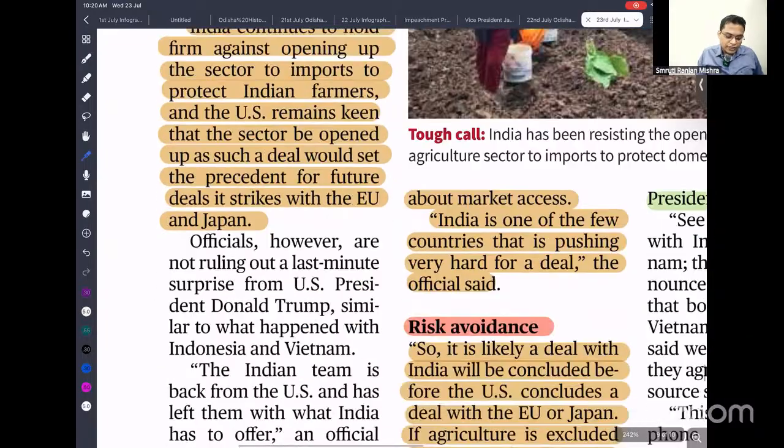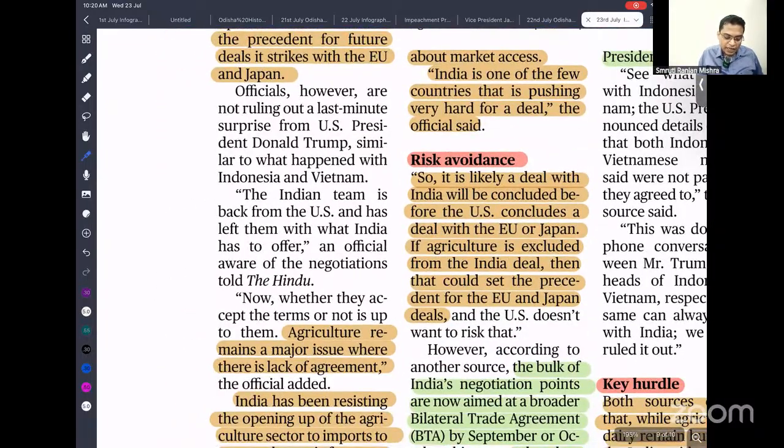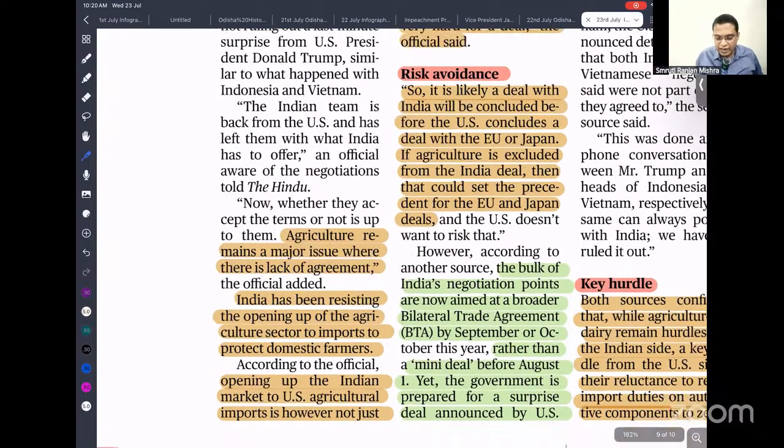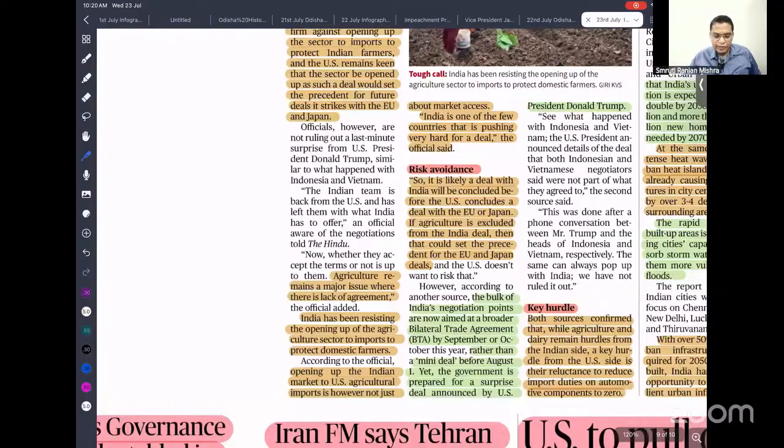Okay. So next important part is that agriculture remains a major issue where there is a lack of agreement. So just read it. I think not much is given here, so I have given you the context.